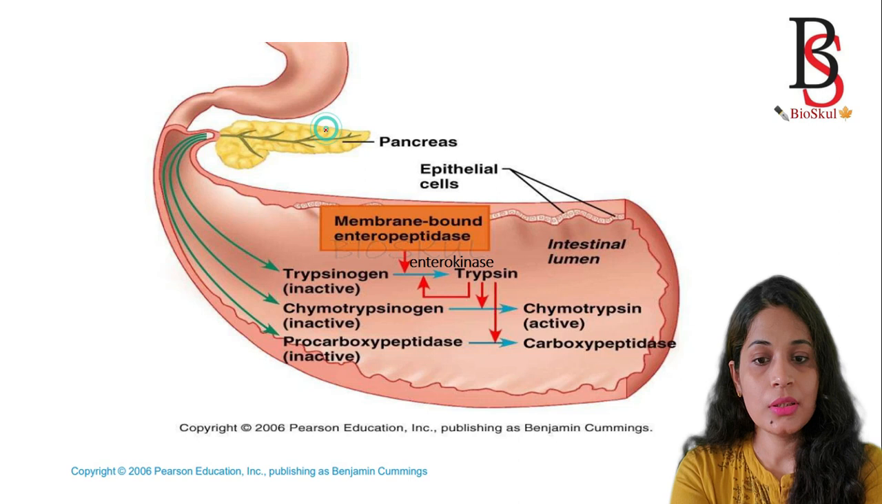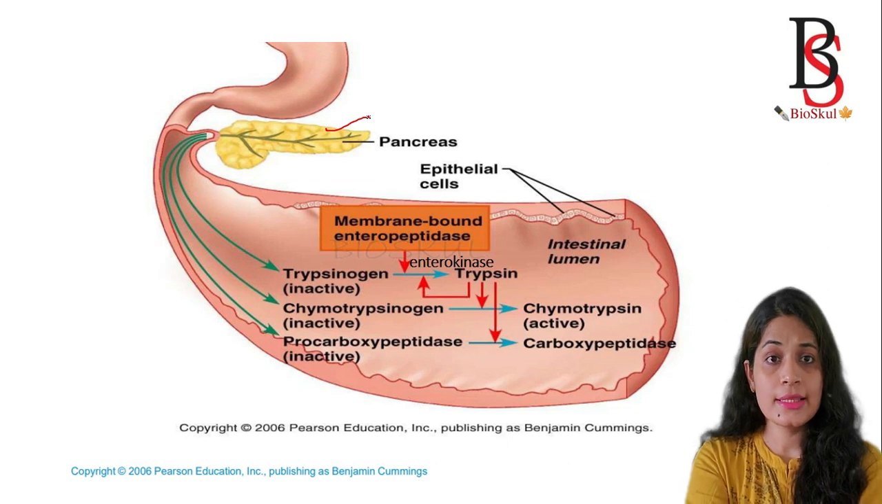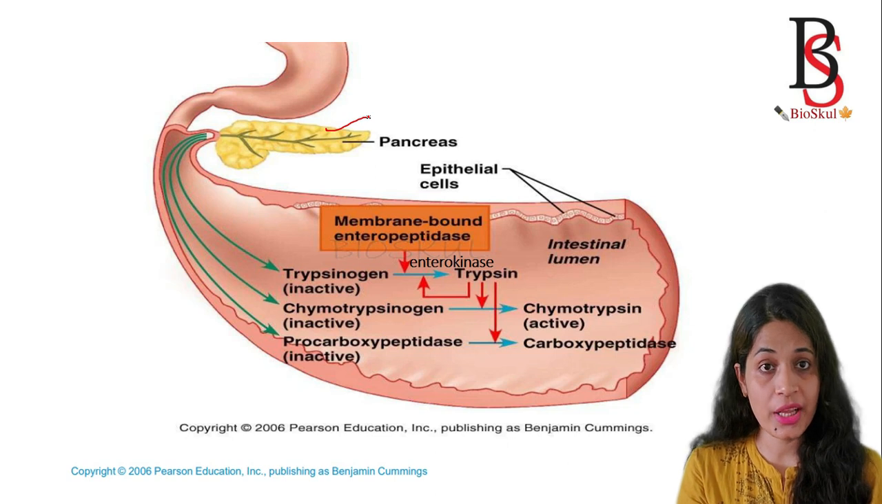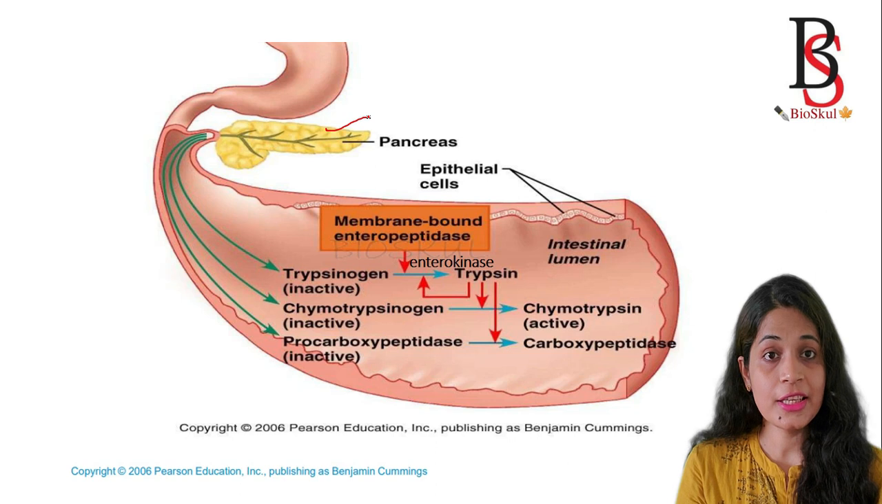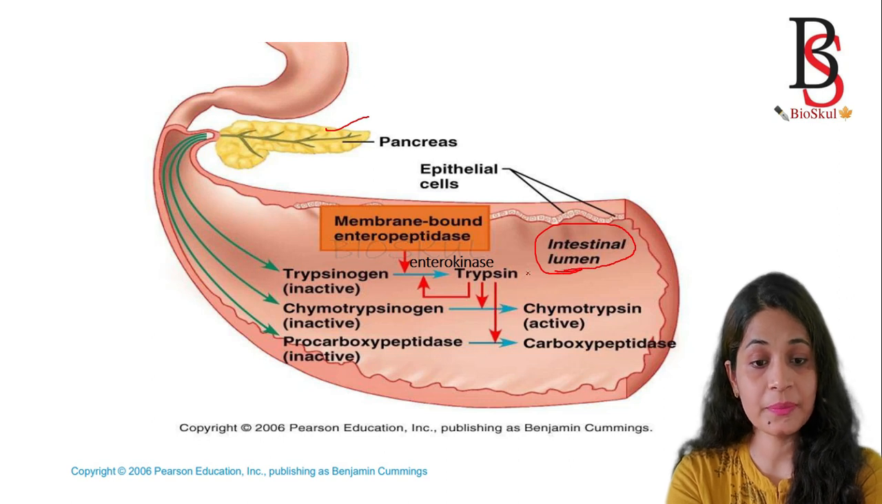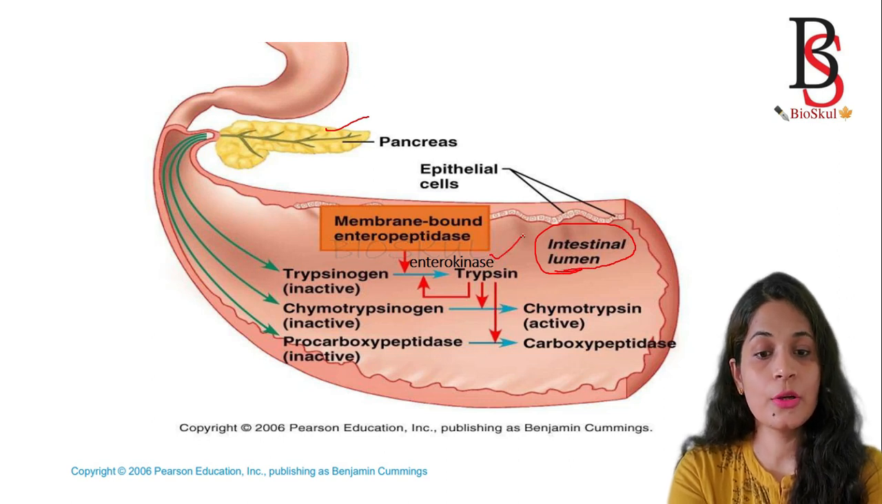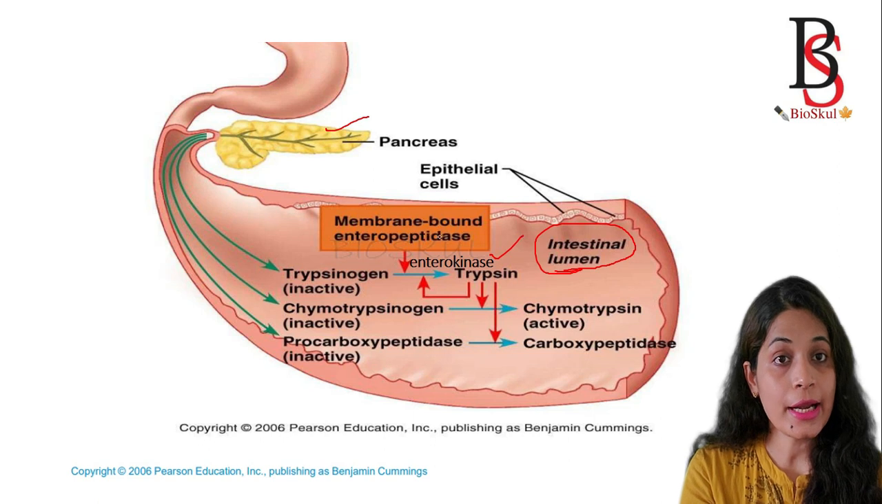Okay, so this is the structure of the pancreas. As I told you, the pancreas secretes different enzymes, and mostly the enzymes which help in the digestion of proteins are present in inactive form. But when those enzymes come in contact with the intestinal lumen, enterokinase is present there, which helps in converting those inactive enzymes into the active forms.